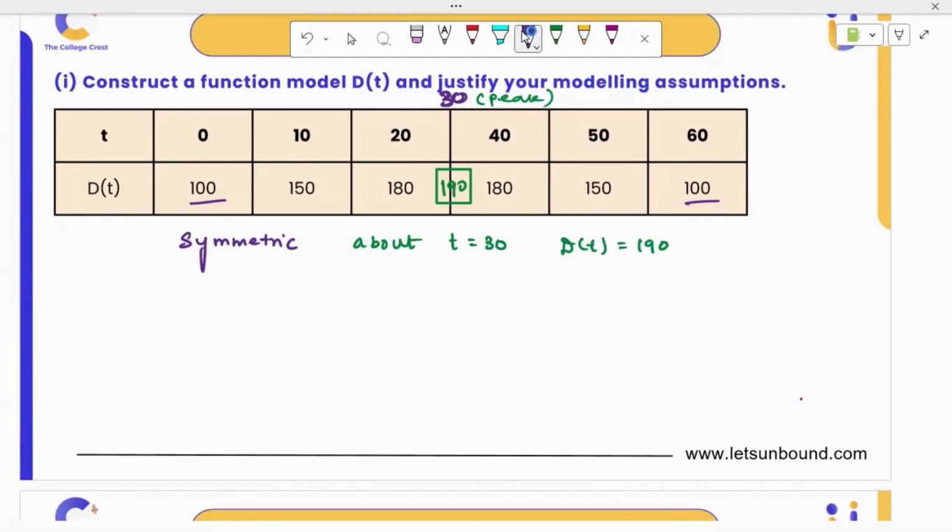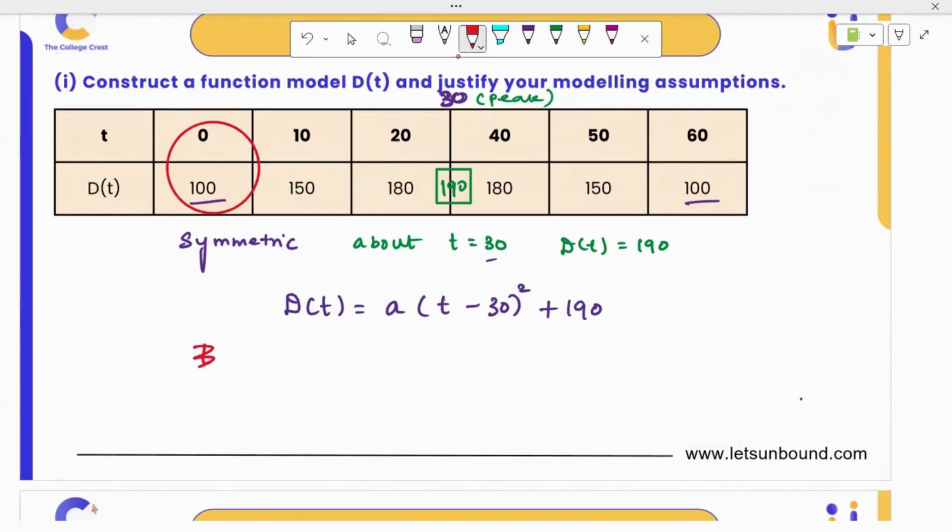So I got the vertex. If you got the vertex, then we can model it with the vertex form of a quadratic. So d of t is a times (t minus 30) the whole square plus 190. We need to find a, and you can just use any point. I will pick the easier point.